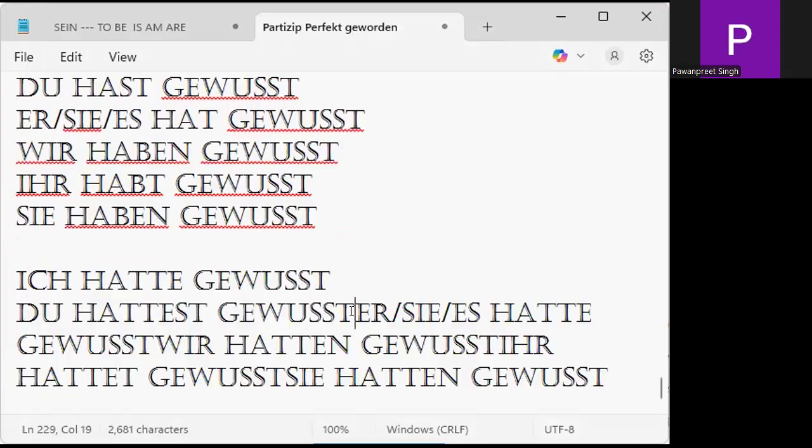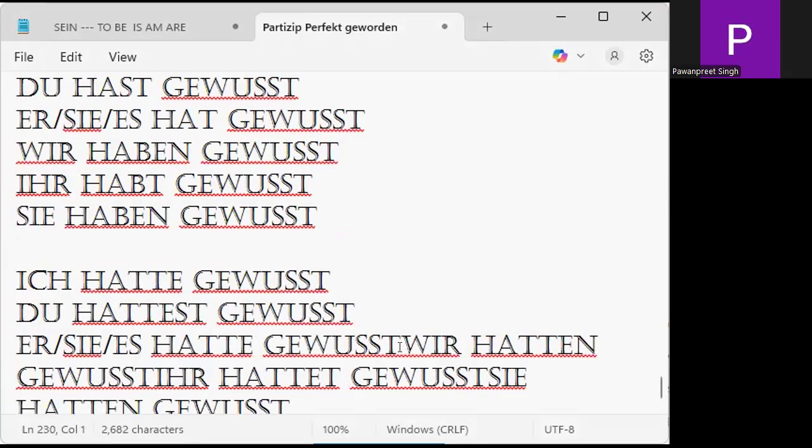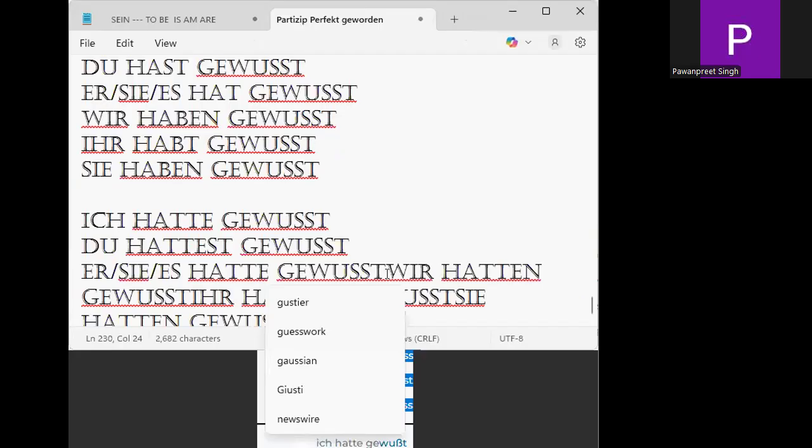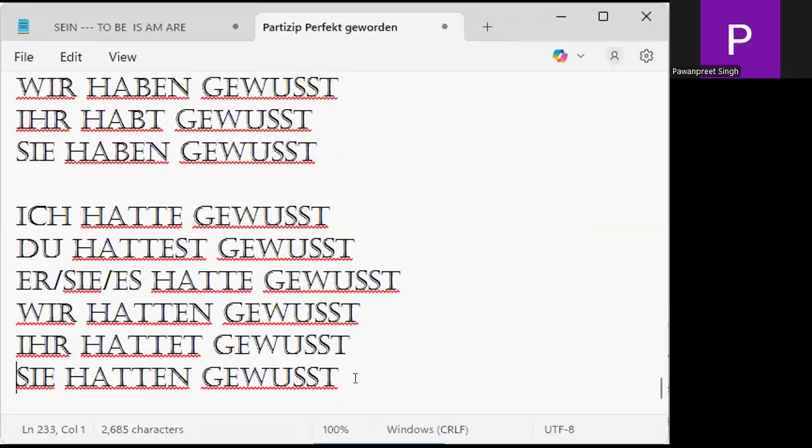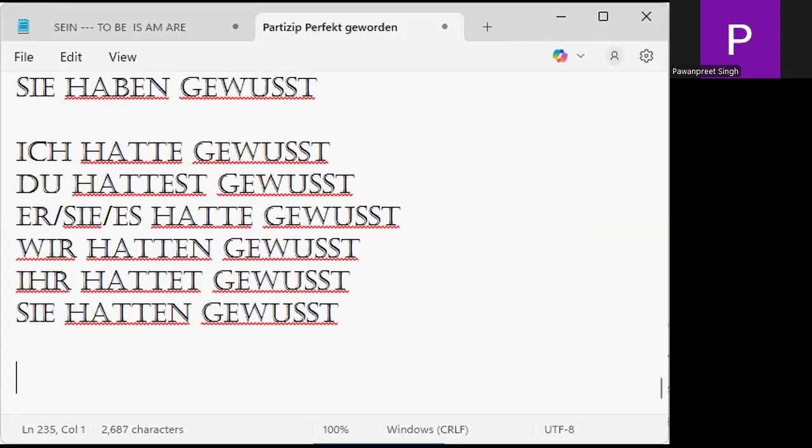Du hattest gewusst. Er, sie, es hatte gewusst. Wir hatten gewusst. Okay? Ihr hattet gewusst. And sie hatten gewusst. These things we need to understand, my friends. Clear? I will explain to you a lot of things, but yes, you need to practice with that stuff first.